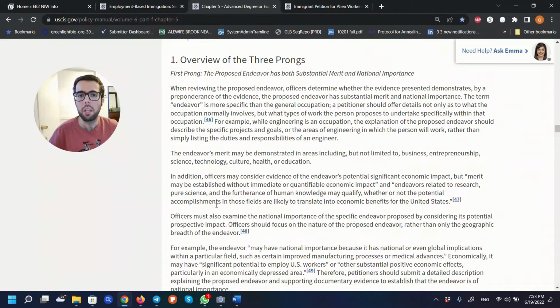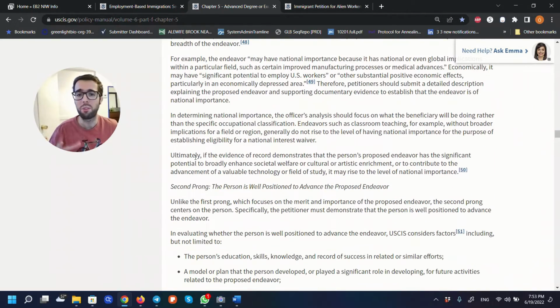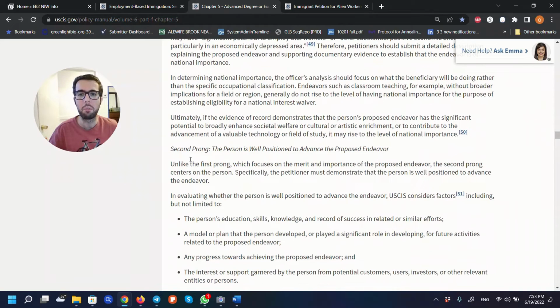So you can read what they mean by substantial merit, which is a little bit generic in nature, but they will provide a description here of what they mean. And then national importance, which in my opinion is a little bit more objective. You actually have to prove in your cover letter that your work will benefit the nation as a whole and not only some part of the nation, some geographical area. So again, you don't have to take my word for it. You can read here what they mean by that.